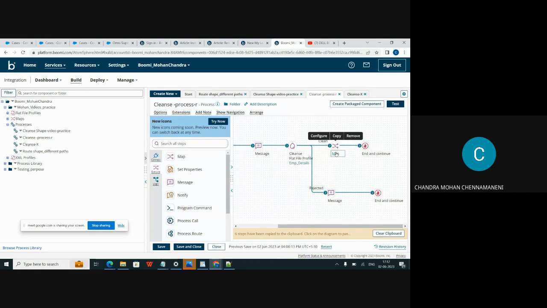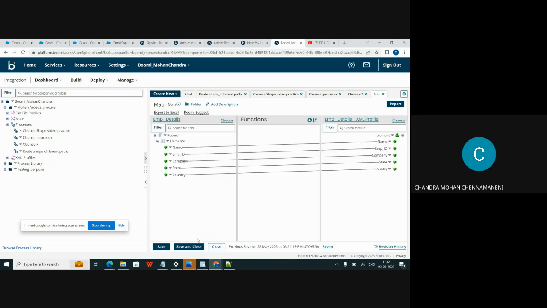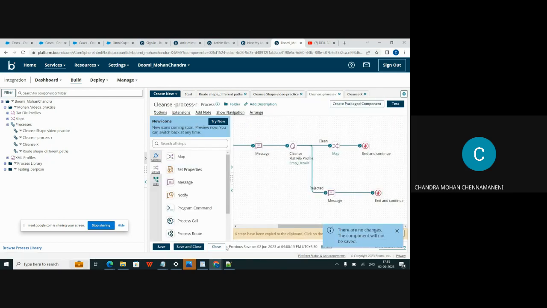And I have already created the map shape, and the flat file and XML profile. And here is the reject path.